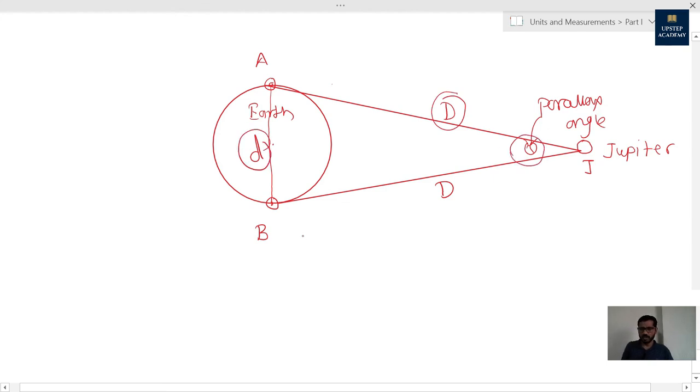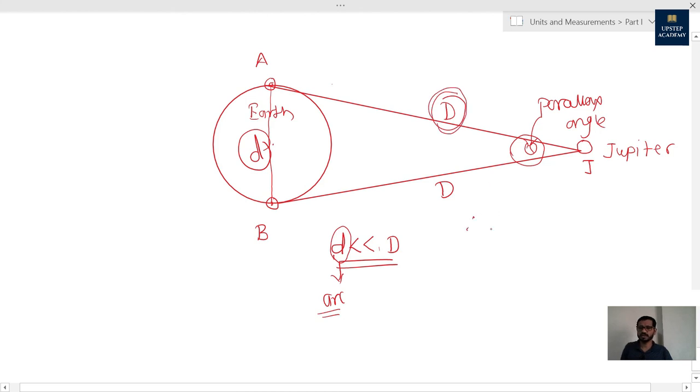Now how to apply this method? The same formula you have to use, but here we have to understand one thing: this distance is very small compared to the distance between Earth and Jupiter. The distance between Earth and Jupiter is in millions of kilometers and this is in thousands of kilometers. So of course this D is much higher than this d. So this D we can take as the arc of a big circle, of which this D is the radius.